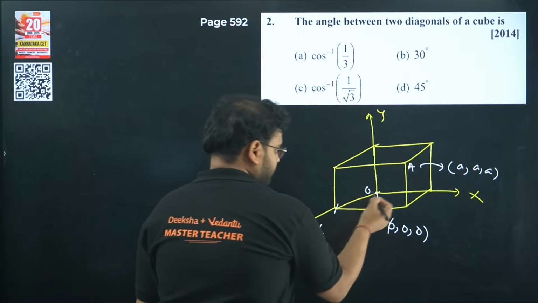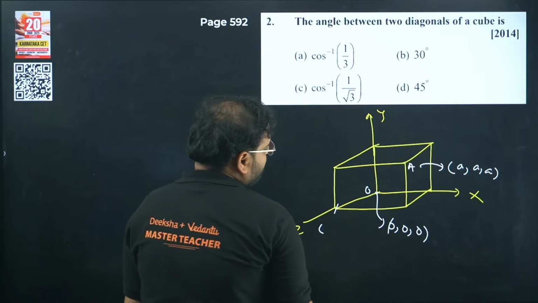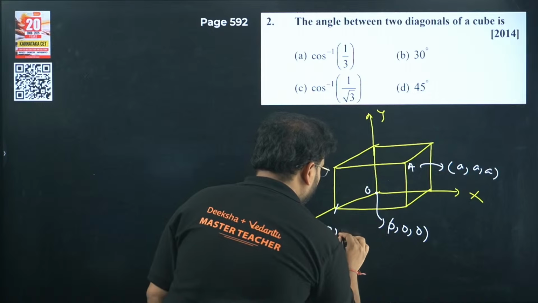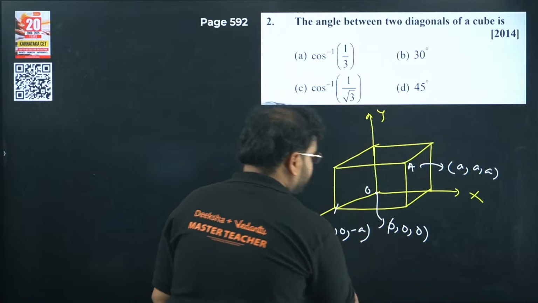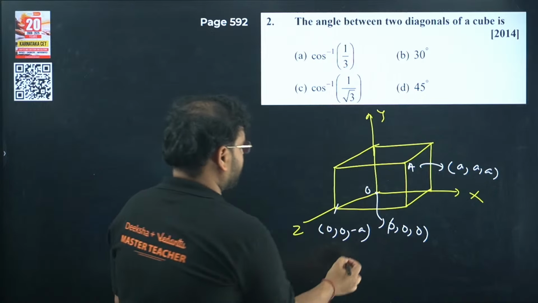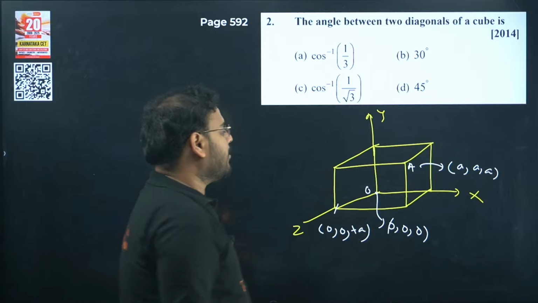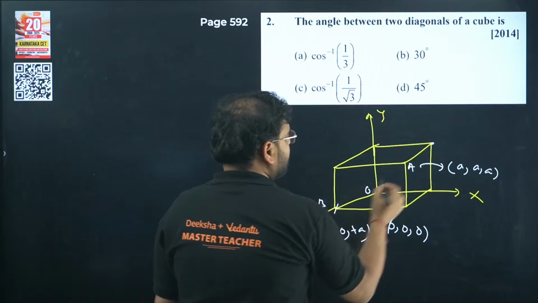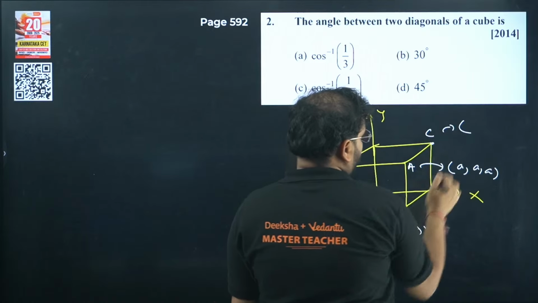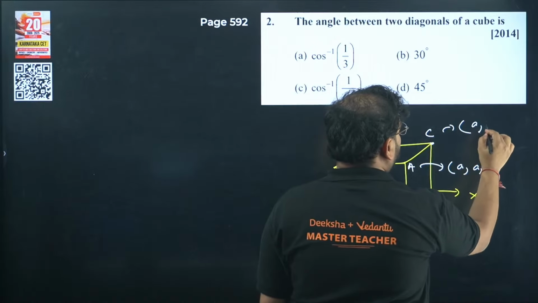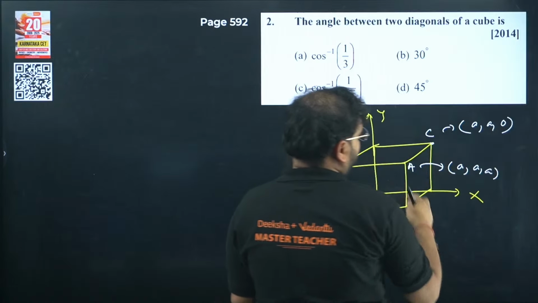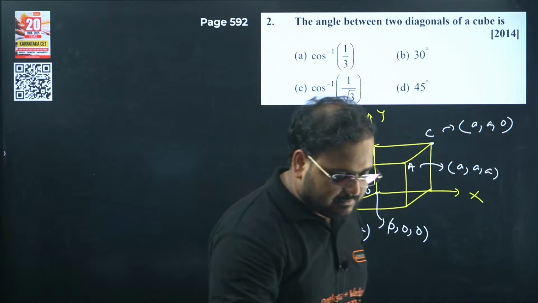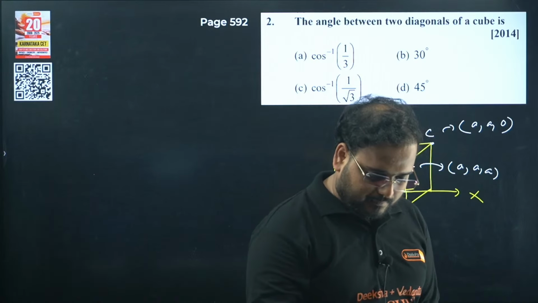What about this? This will be on the Z axis, right? So it's going to be X is 0, Y is 0, and Z is plus A. What about this one? The opposite, if I call this point B, so point C will be what? Point C will be X is A, Y is A and Z is 0, because this is in the XY plane. Is it clear to everyone? Yes.